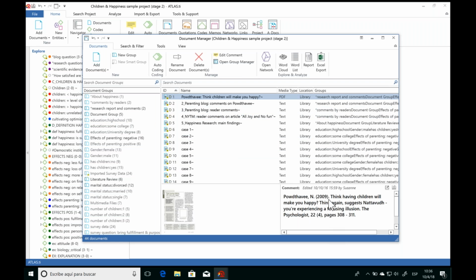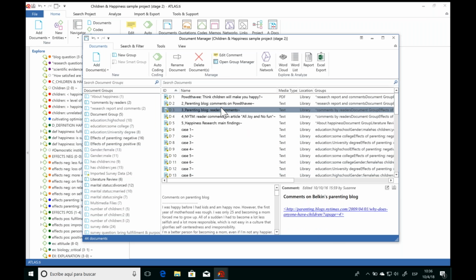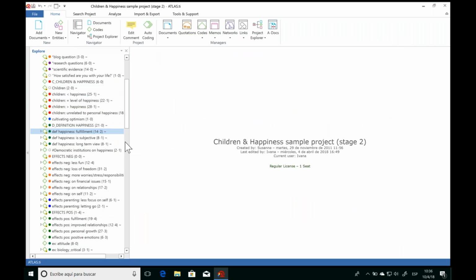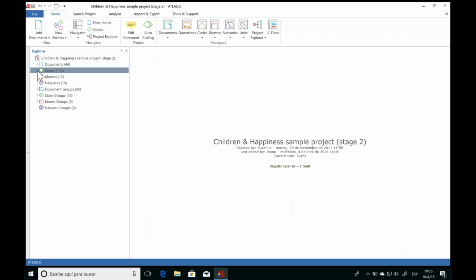Each document also has a comment space, and in this case we can use the comment space to write out the full reference of that document, so we always know where exactly it came from. And then of course we can also group our documents to organize them, rename them if we'd like, and again if we want to create reports, we have the options here. So those are some of the ways in which we can edit and describe and organize the different parts of our project. Now let's take a look at how we can visually analyze our work.